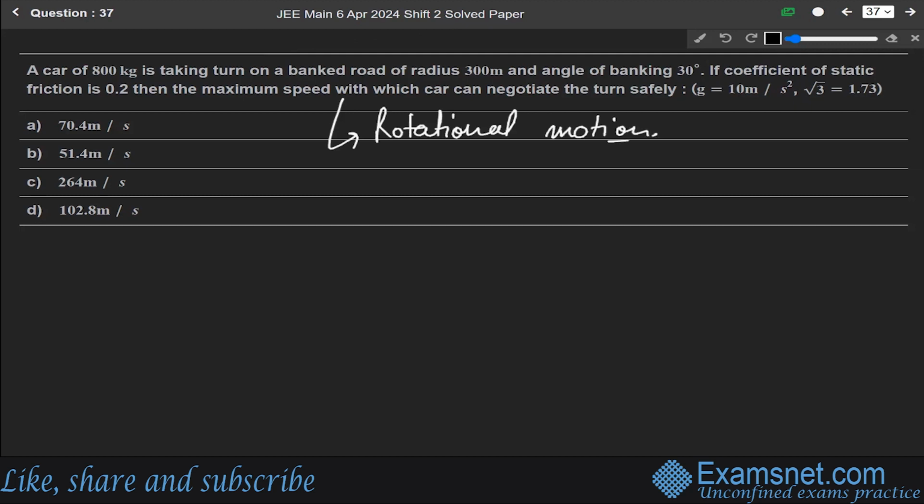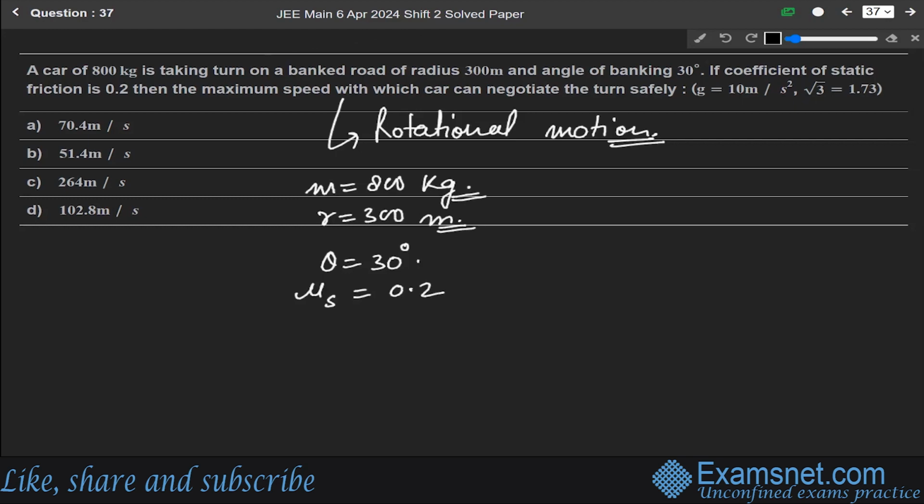We are given the mass of the car as 800 kg and radius is 300 meter and angle of banking, theta, is given as 30 degree. If the coefficient of static friction, mu s, is given as 0.2, then we have to find the maximum speed.